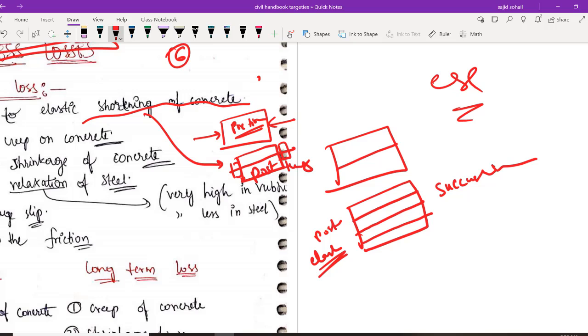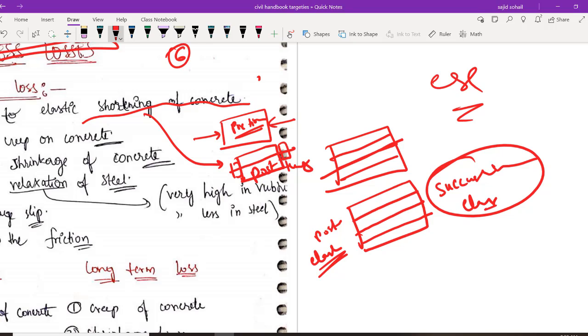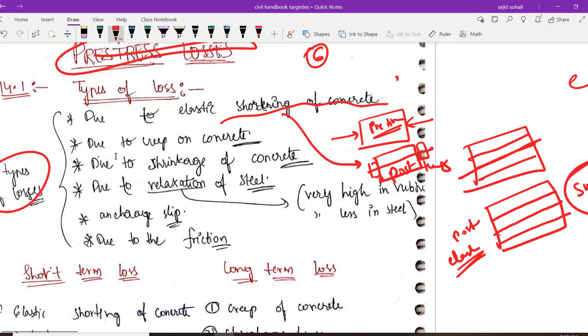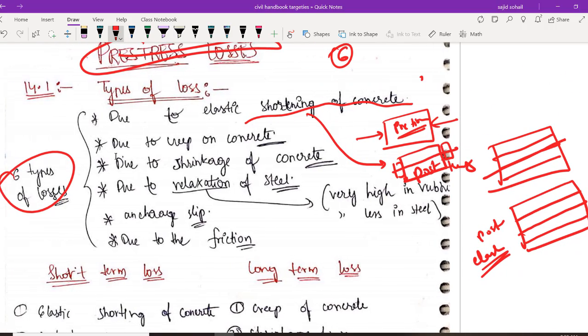Okay, so if you have simultaneous elastic shortening, say three wires, and you stretched them all at one time and anchored them, then you will not have elastic shortening. Only in case of successive pre-stressing you will be having this elastic shortening. This is a very important bit which you have to remember and it is very repetitive. Why? I will explain later on, not at all a problem, just a hardly 2 minutes topic.